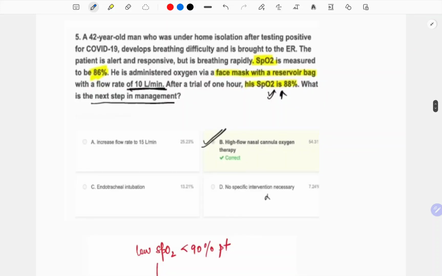This is Hudson's mask. Now, next question: a 42-year-old male under home isolation after testing positive for COVID-19 develops breathing difficulty and is brought to the emergency. The patient is alert and responsive, but breathing rapidly. SpO2 was 86. He was administered oxygen via face mask with reservoir bag at a flow rate of 10. After a trial of 1 hour, his SpO2 is 88%. What is the next step of management? See, SpO2 is increasing, but not as much as it should. So the next step is not to ventilate the patient, that is a very drastic step. The next step is to give oxygen at a high flow, because there is some difference being made. So high flow nasal cannula is the answer.